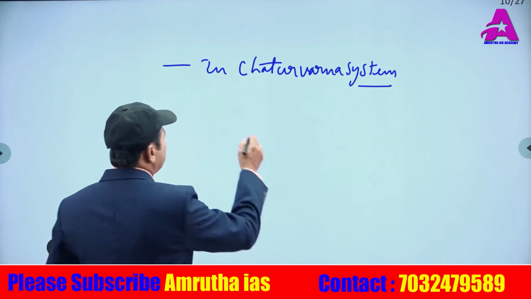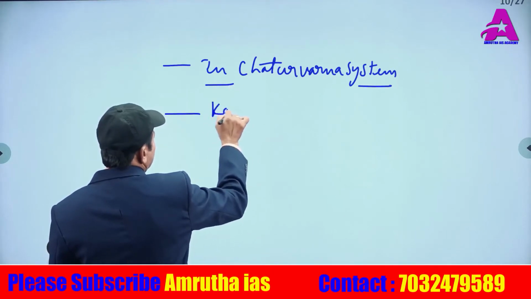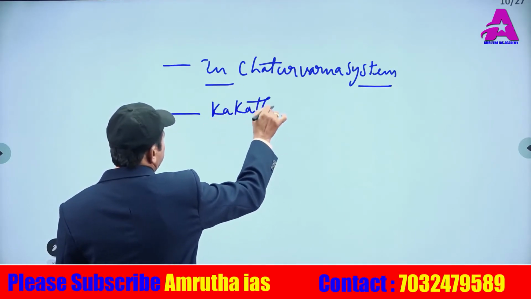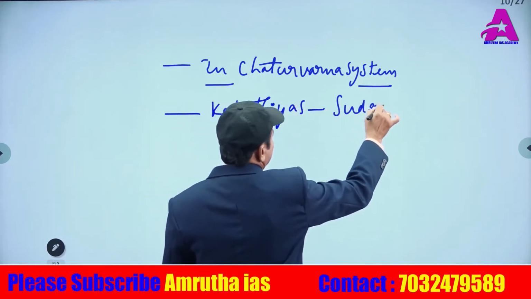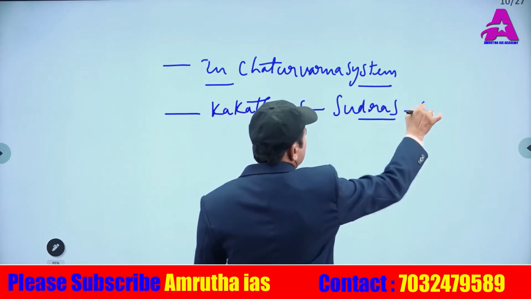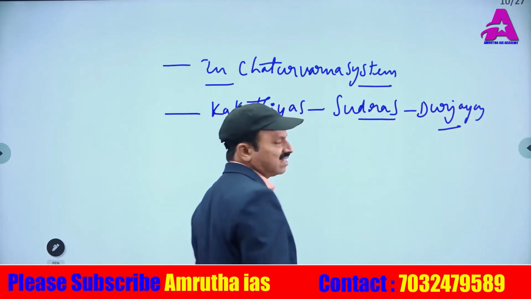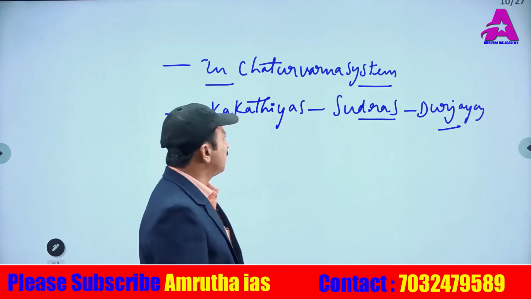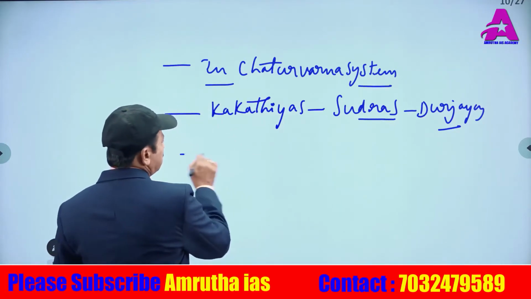It was called Rudramayam, right? In the Chaturvarna system, the Kakatiyas belong to the Shudras. In that, especially the Durjaya dynasty, like that it was said. Then coming to capitals, which is the capital of this one?